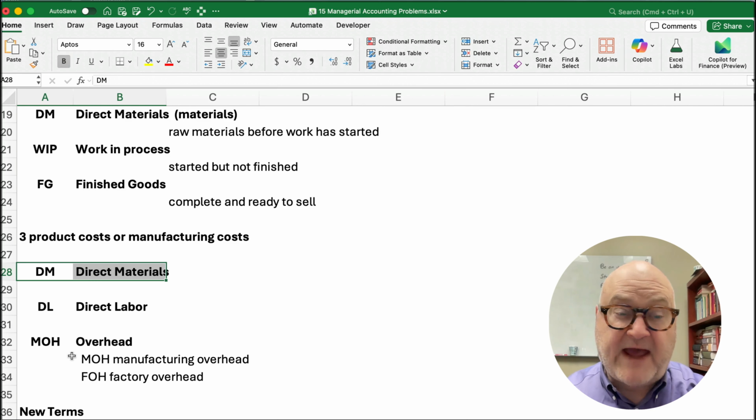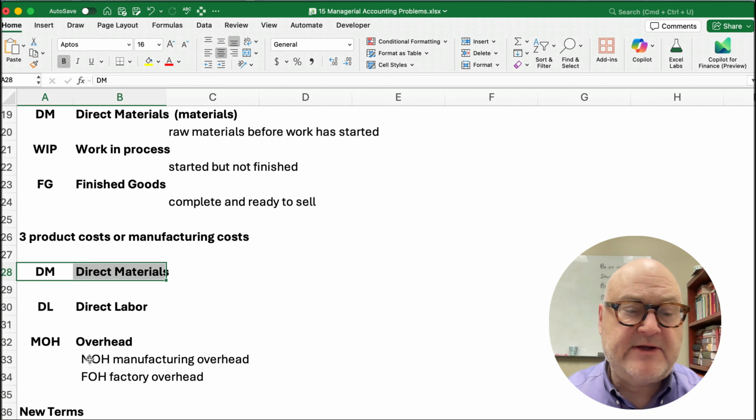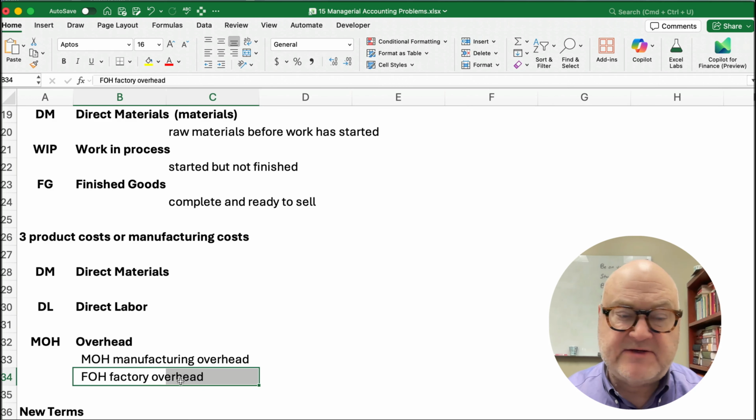So it's the factory costs, the depreciation costs on the equipment, the utilities, taxes, any supervisors would be indirect labor, anything like glue or smaller materials would be indirect materials. And so this overhead can be called MOH for manufacturing overhead, or FOH for factory overhead. So see what your book does, and you'll kind of follow that format.